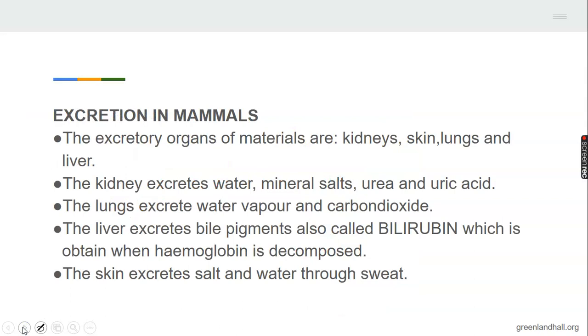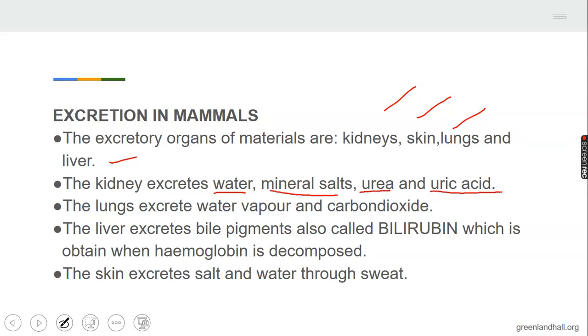In mammals, the excretory organs are the kidney, skin, lungs, and the liver. Kidney, skin, lung, and the liver. The kidney excretes waste water, mineral salts, urea, and uric acid.